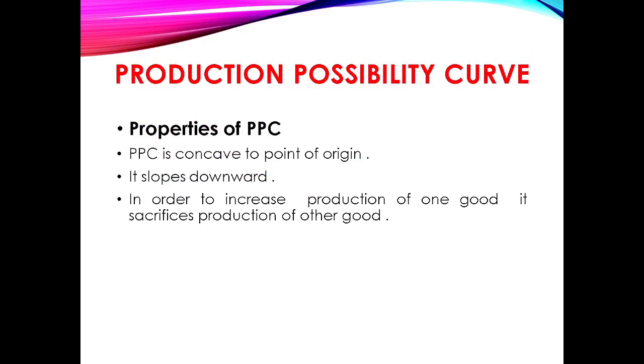Some properties of the production possibility curve are: the PPC is concave to the origin, and it slopes downwards. In order to increase the production of one good, it sacrifices the production of the other.